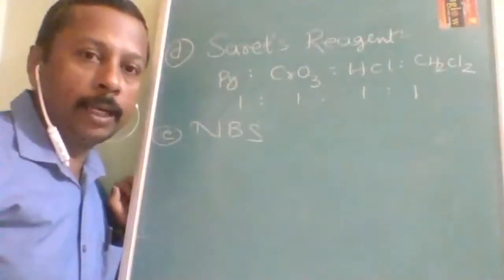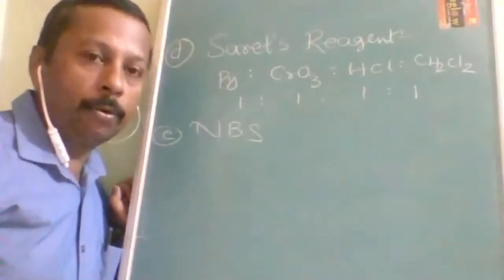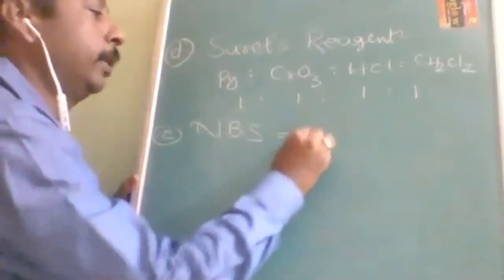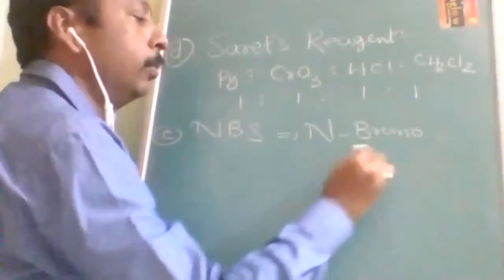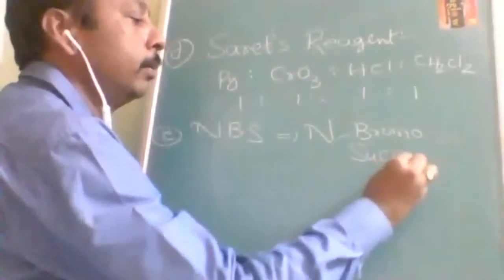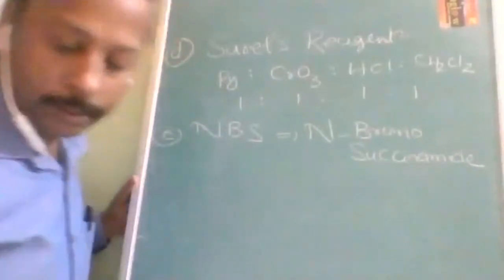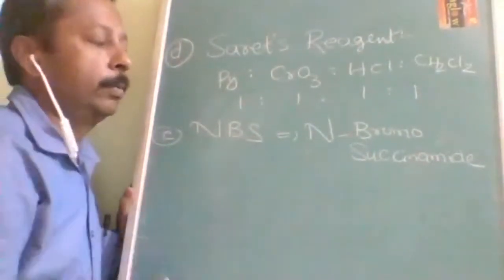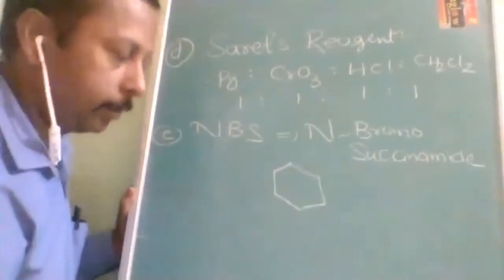It is a mild oxidizing agent. Like PCC is pyridinium chlorochromate, here NBS stands for N-bromosuccinimide. That is the full name. So what is succinimide?